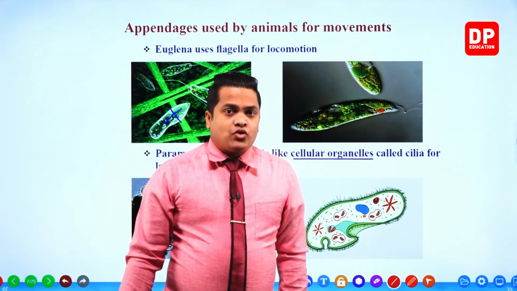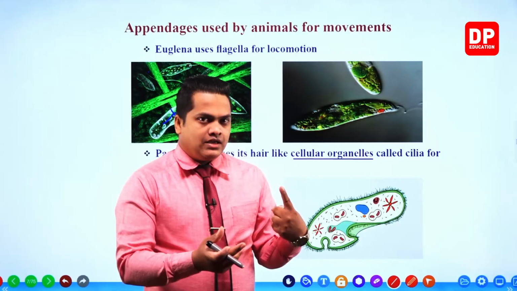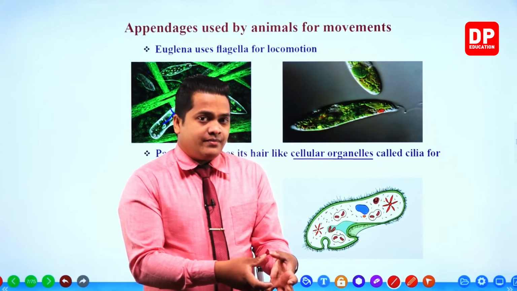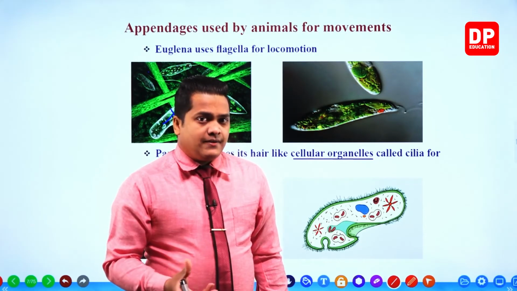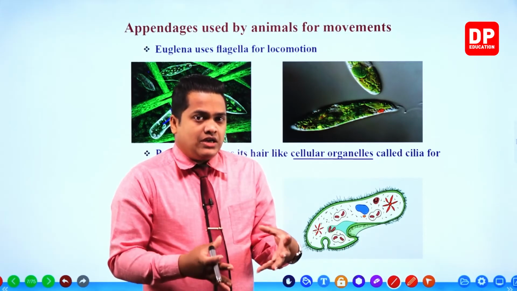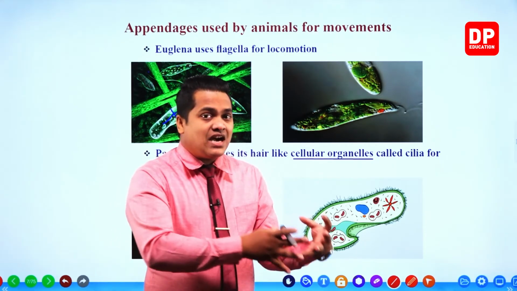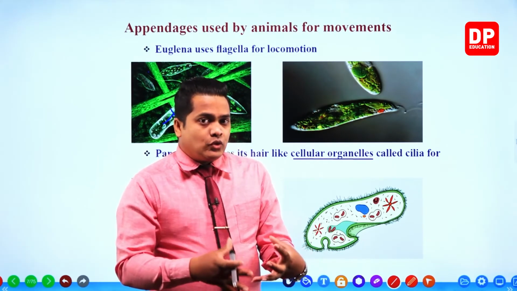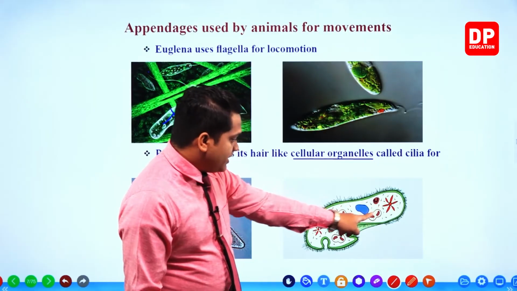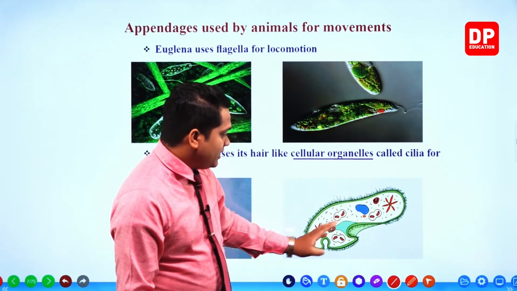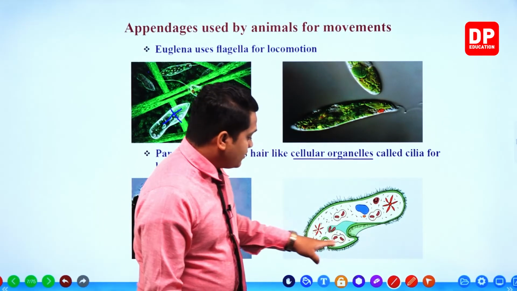Now, I told you that these organisms are unicellular. Means they contain only one particular cell. Within a single cell, if there are several special structures, then those structures are referred to as organelles. So within the body of this organism, you can observe there are several structures within the cell body. These structures are referred to as organelles.